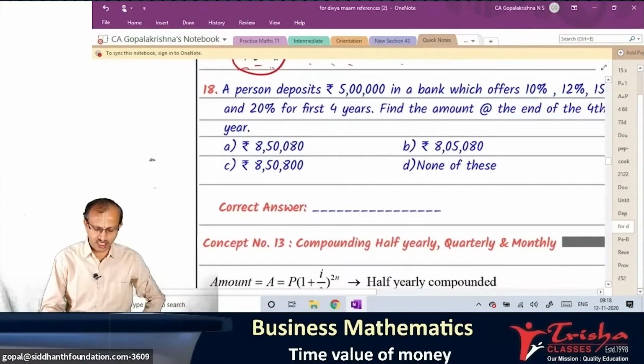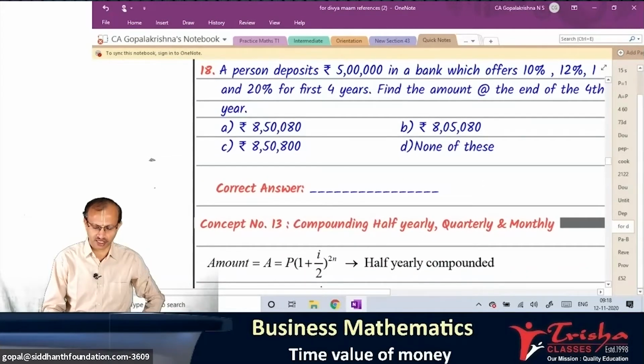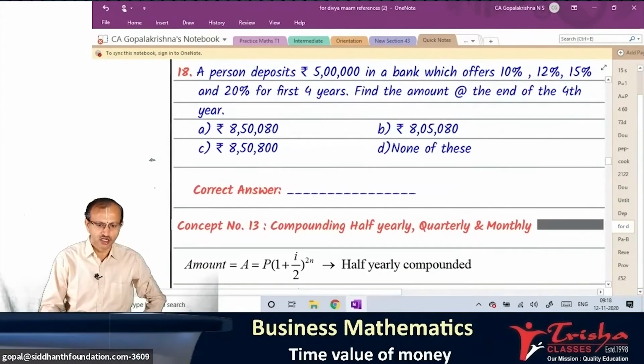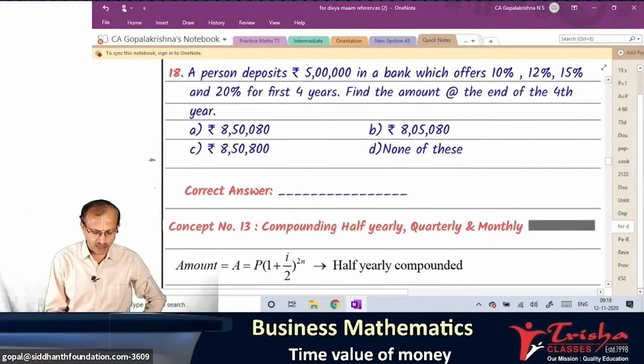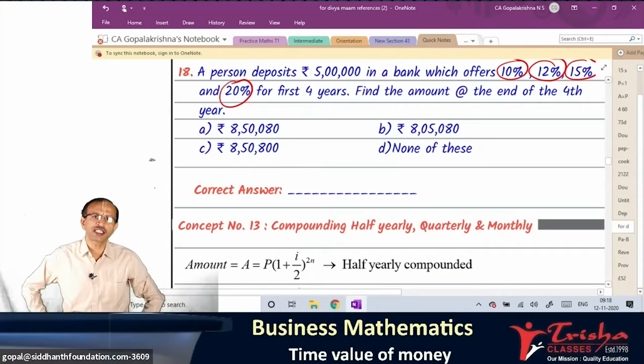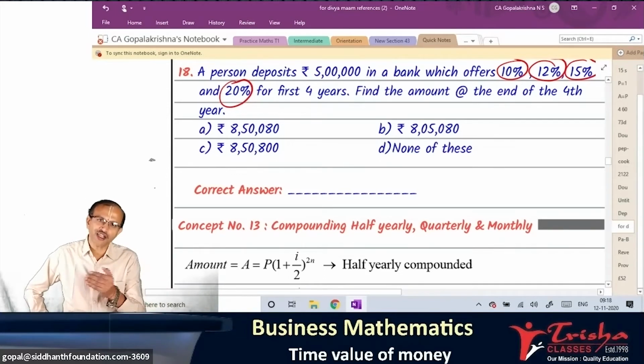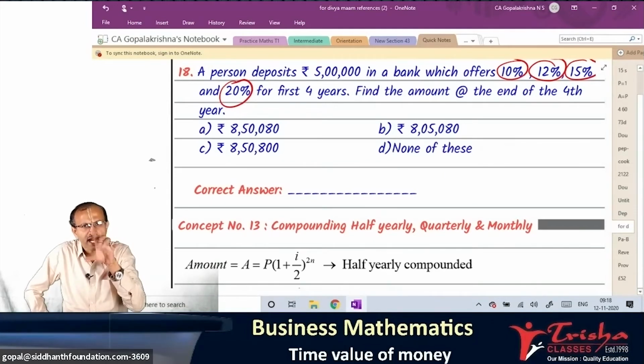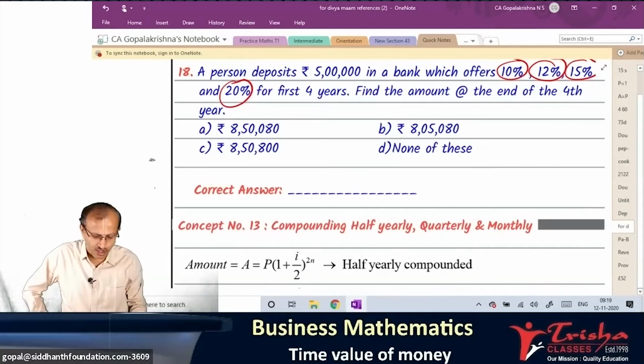A person deposits rupees 5 lakh in a bank which offers 10%, 12%, 15% and 20% for first 4 years. It is not same 10%, it is 10, 12, 15, 20. You may note that in the beginning working, I took every year 10%. If this comes, different rates of interest, how do you do it?